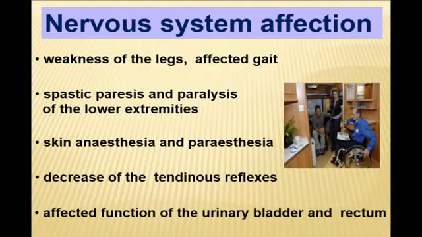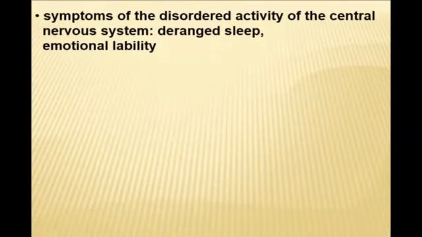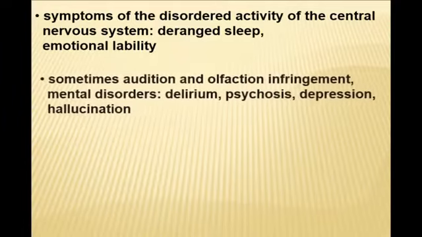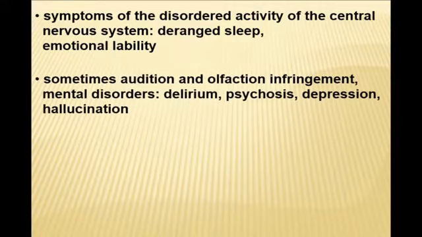The function of the urinary bladder and rectum may be affected due to weakness of the sphincters, but it is characteristic for heavy anemia and progressive deficiency of B12, which later manifests with disordered activity of the central nervous system, emotional lability, deranged sleep, sometimes different mental disorders, irritability.